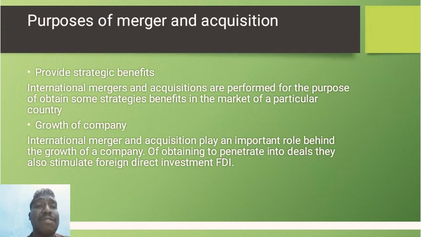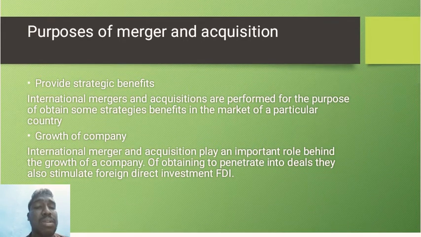Next, the purposes of the merger and acquisition. Why these mergers and acquisitions? What are the goals? What is the aim? What is the vision? What is the mission of these mergers and acquisitions? Let's check Bank One Corporation and JP Morgan Chase. Why does Bank One Corporation want to merge with JP Morgan Chase only?